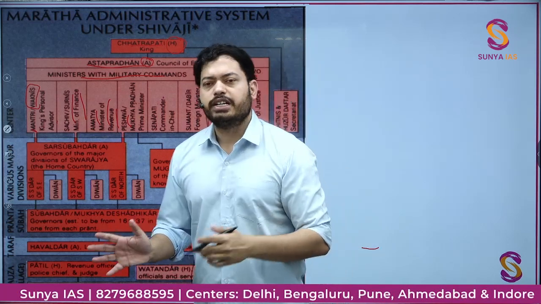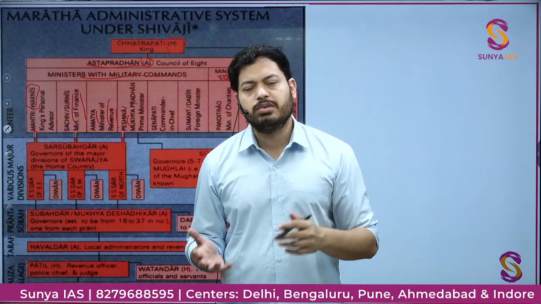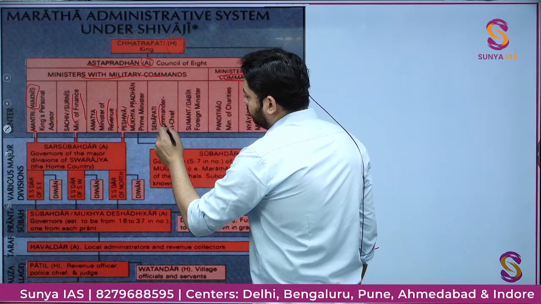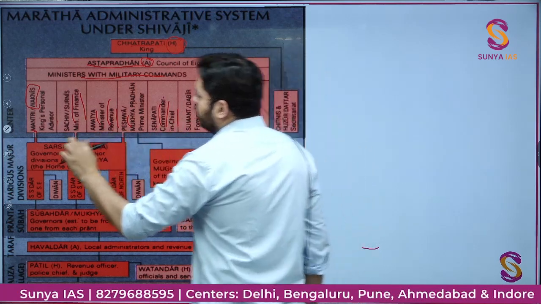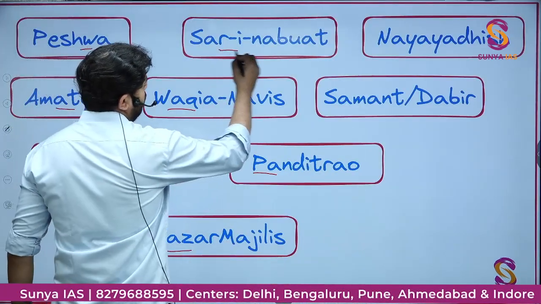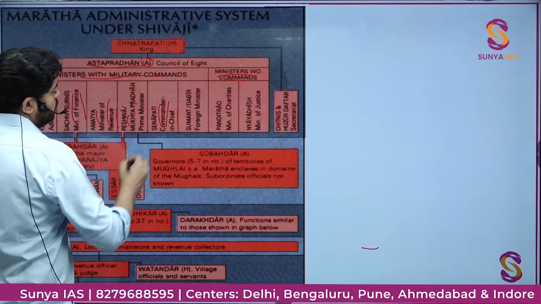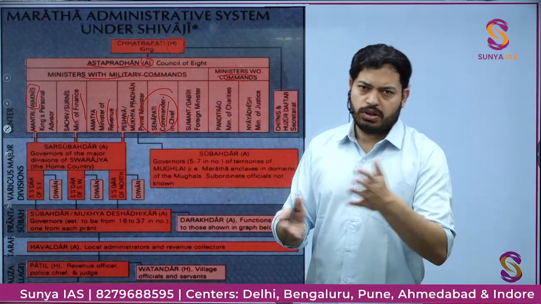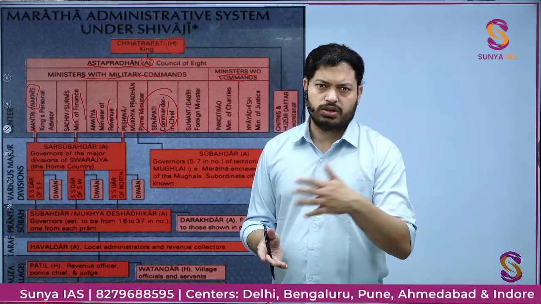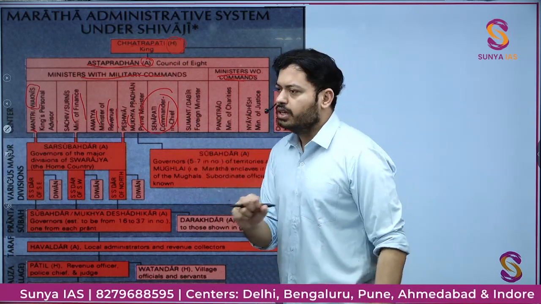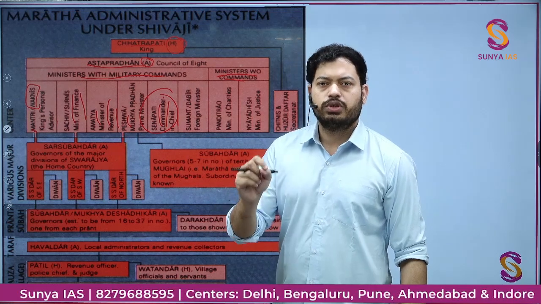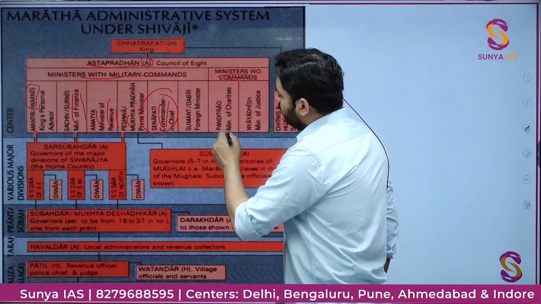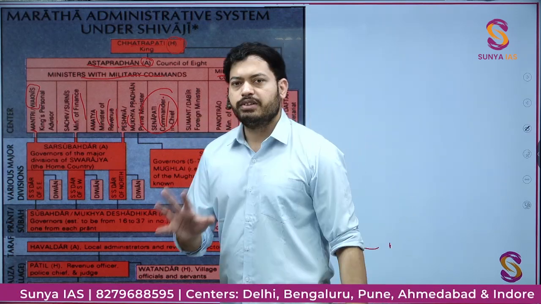Now Peshwa later on became very powerful and became the de facto ruler, but initially he was one of the Ashtapradhans. Then Senapati, the Commander-in-Chief. The other name for Senapati is Sar-e-Naubat, which was usually used in the Mughal court, but because Mughals and Marathas existed at the same time, it got transferred there also. So many a time you will see that Sar-e-Naubat was a word used for Senapati in the Maratha code too. Sumant or Dabir was the foreign minister, and all of them used to maintain a military command also.